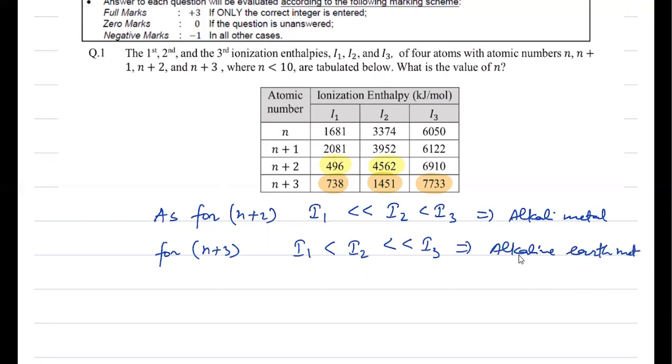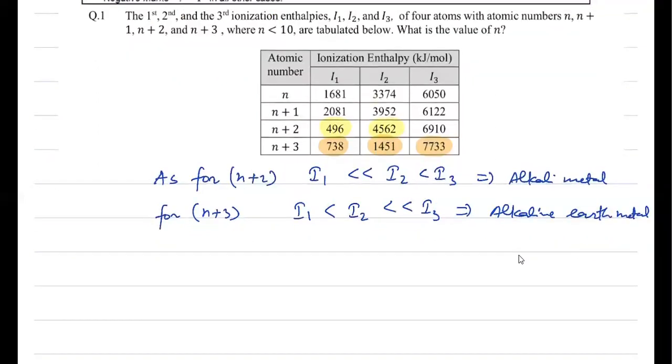So now we have to find an alkali metal with atomic number n plus 2, and n is certainly less than 10.